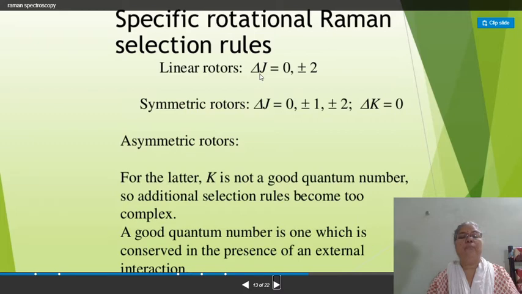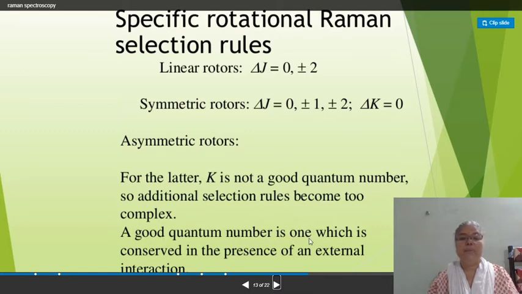Here delta J equal to 0 or plus minus 2, and for symmetric rotators delta J may be either 0, plus minus 1, plus minus 2, and delta K is equal to 0. For asymmetric rotators, K is not a good quantum number, so the additional selection rule becomes too complex.